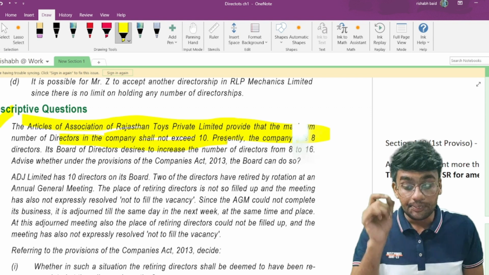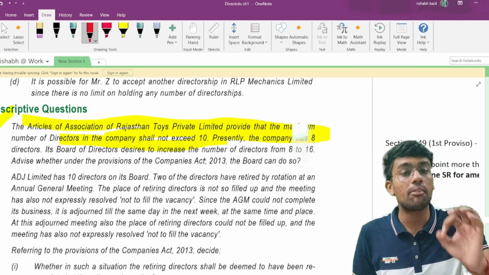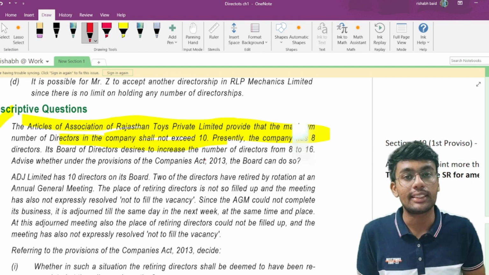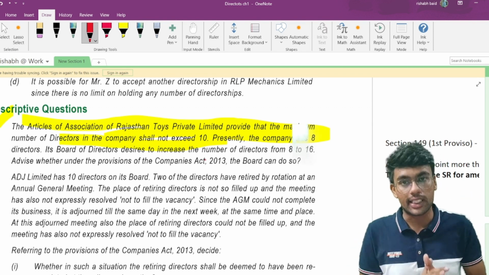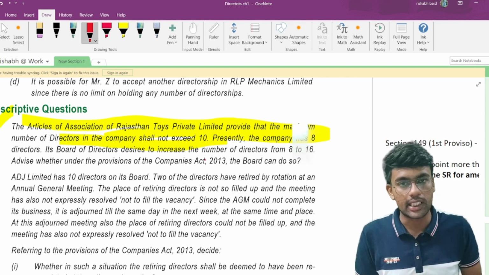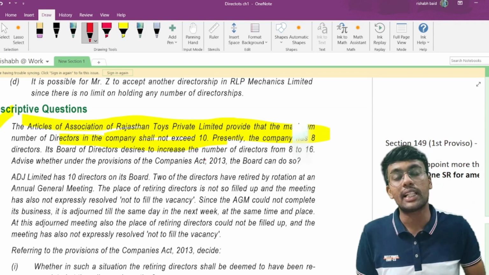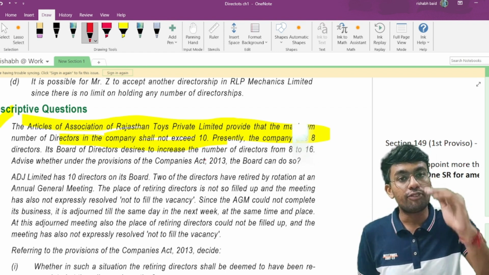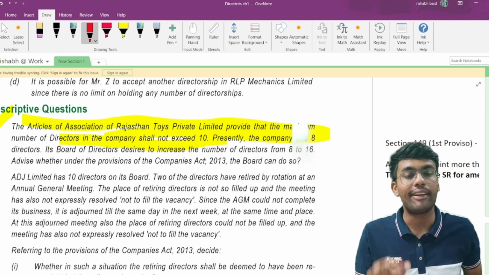The question says that there is a provision in the articles of association which says that the maximum number of directors shall not be more than 10. Therefore, you need to amend the articles of association as well. While you are amending your articles of association, you need to pass a special resolution. So according to this question, you need to pass two special resolutions. One for the amendment of articles of association in the general meeting, and the second special resolution would be to increase the maximum number of directors from 15 to 16. So there are totally two special resolutions required in this particular question.